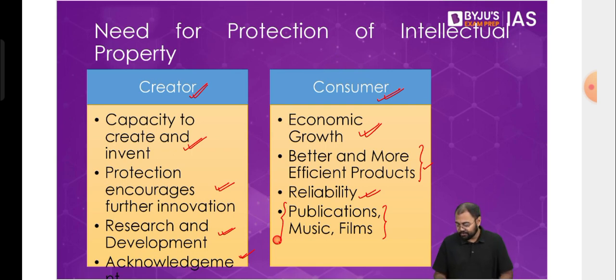Not only that, even in the publications we see this, that the kinds of books that you see in the market. So for example, if you go to a big bookshop, you'll see that today there are a lot of books which talk about personal finance. They talk about money. They talk about how you can save your money and invest your money. Why? Because today we see that India has a lot of young population who's earning, and that's why they have that money that they want to spend. They want to invest somewhere so that they can secure their future. This number was not very high 10-15 years back.